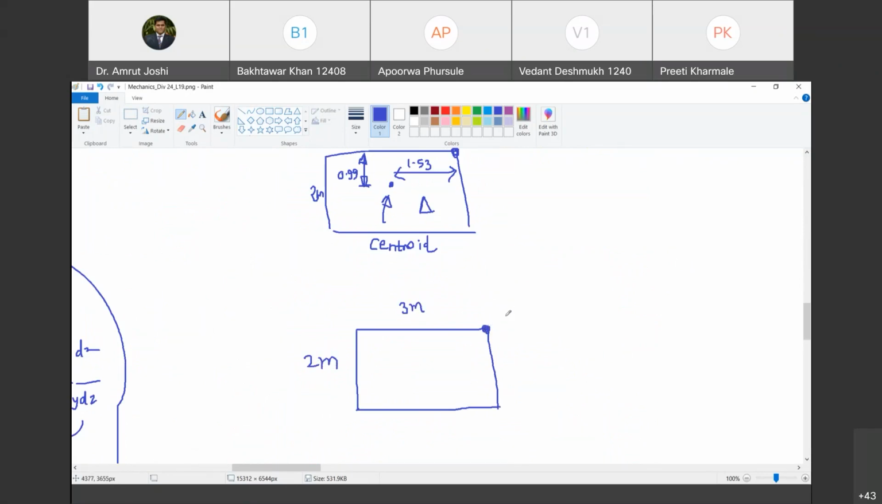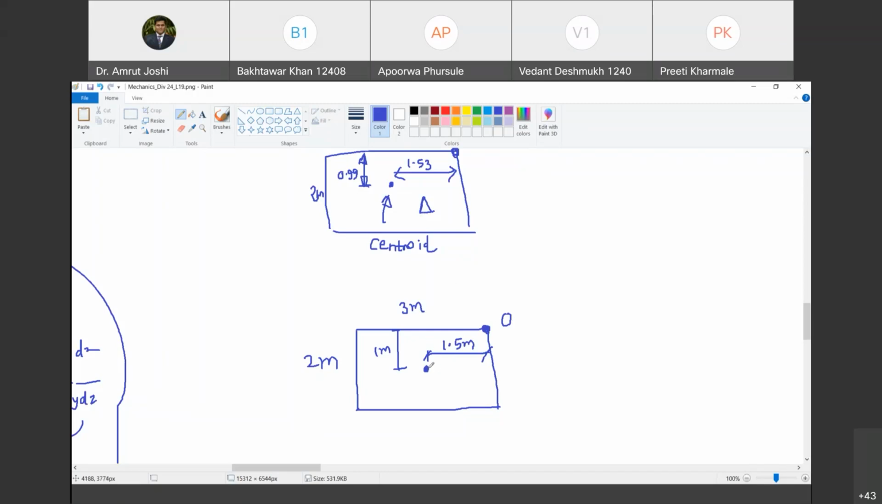So then it would be at the intersection of the diagonals. It will be at the distance of 1.5 meter and 1 meter. Do you agree with me? Yes, sir. Okay. Now, what is the contribution of this triangular hole